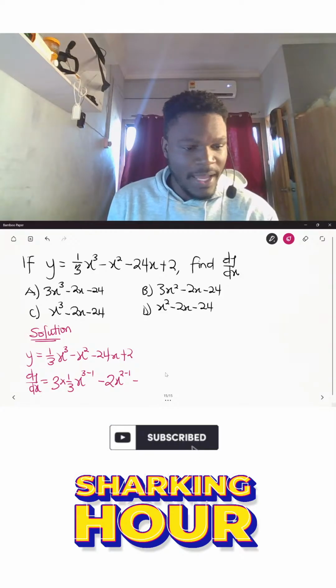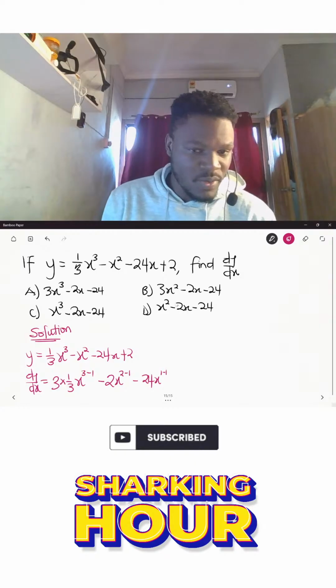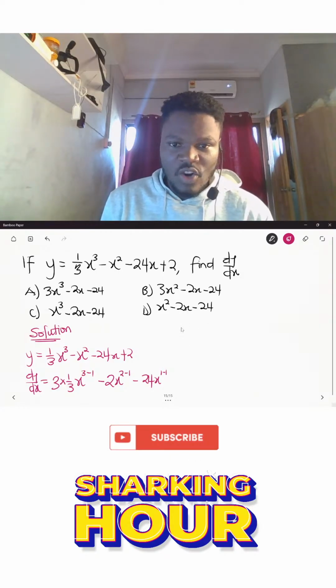So 1 multiplied by 24 will still give us 24. Then the x will be power 0. So here will become 24x to the power 1 minus 1. And then if we differentiate a constant, we get 0. So that one we can ignore it.